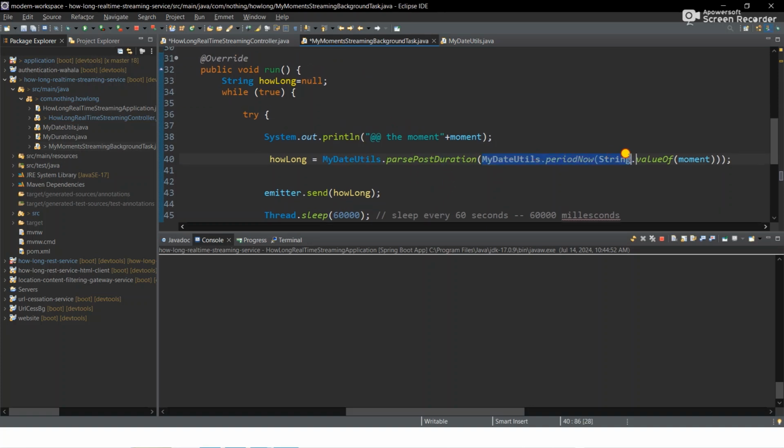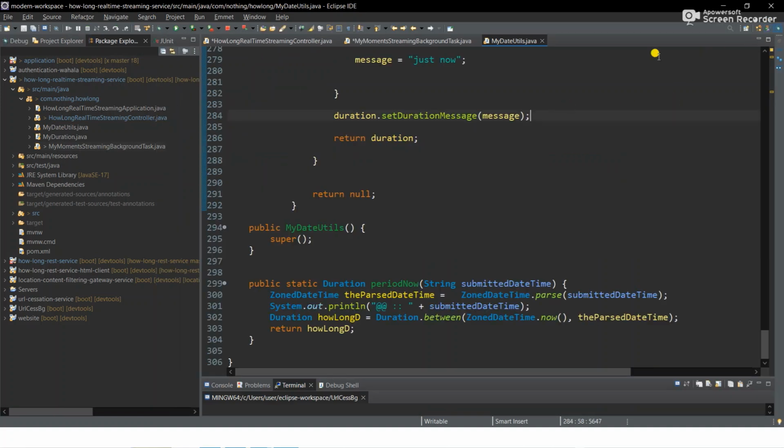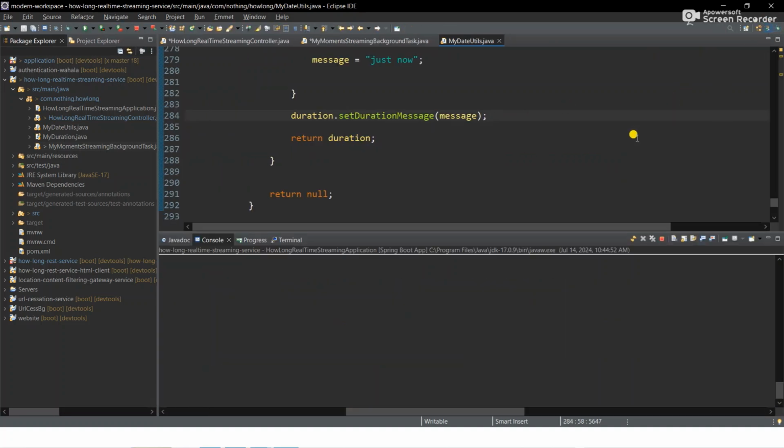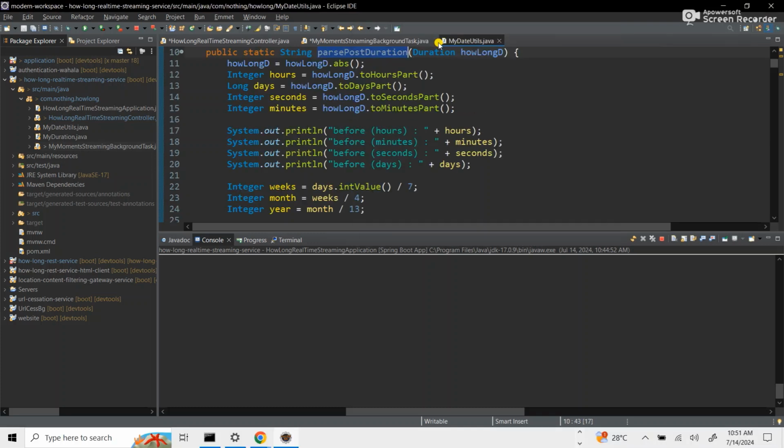So just take period now, first of all, and you pass it to pass post direction. Pass post direction will give you the actual how long. So if we come here and go to the outline, control, so pass post direction.